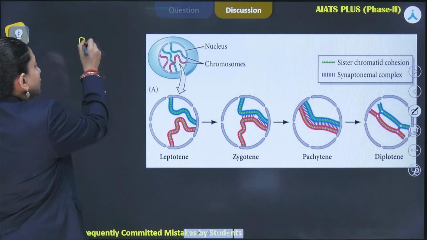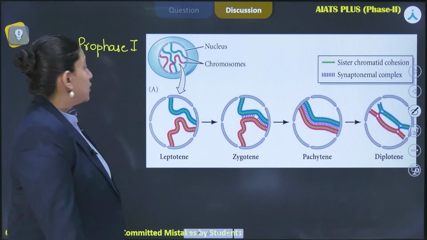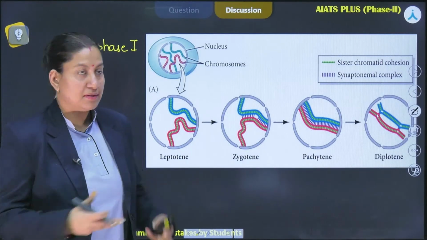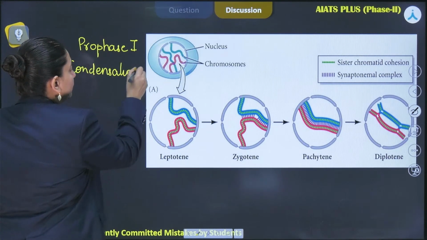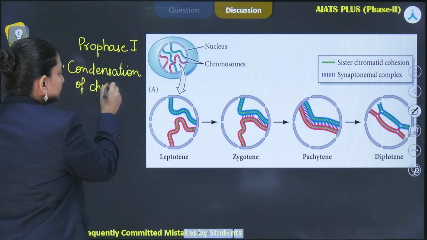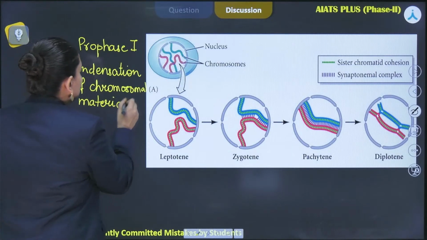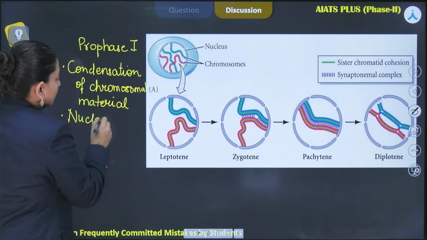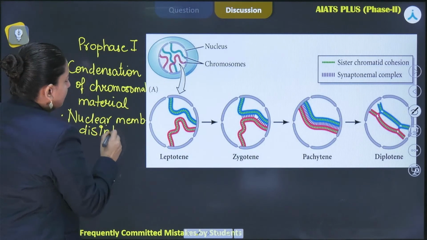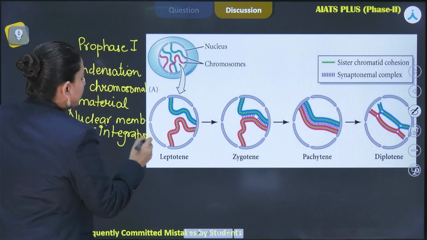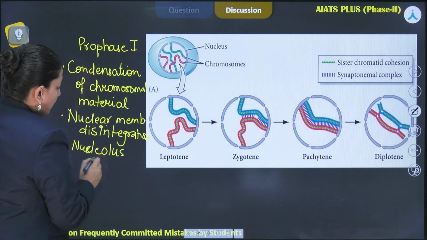Prophase is the first phase of the karyokinesis of meiosis I, and it shows certain characteristic events, like condensation of chromosomal material, then nuclear membrane disintegration, and at the same time disappearance of the nucleolus.